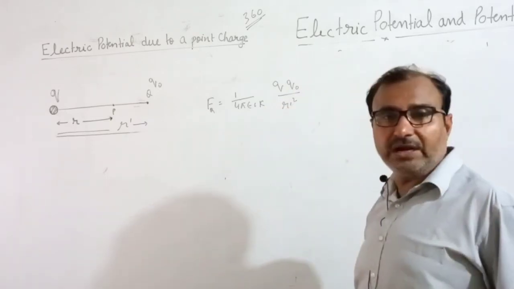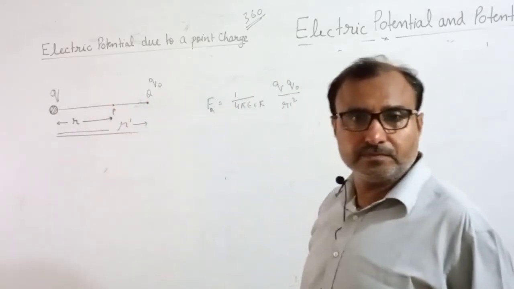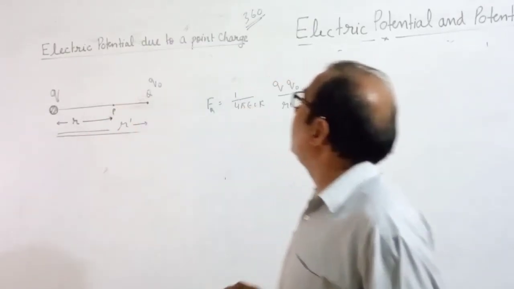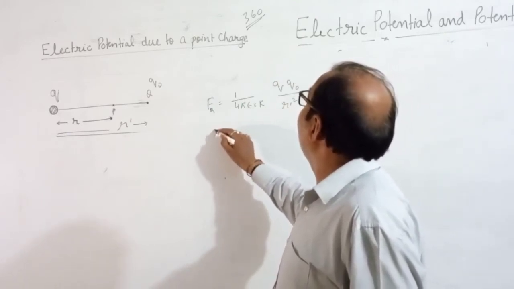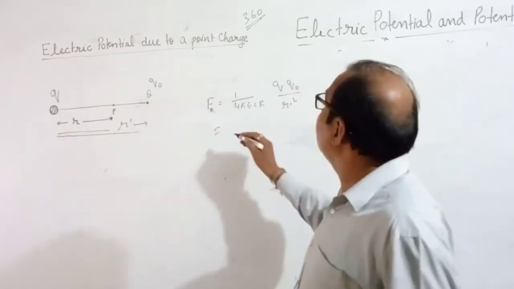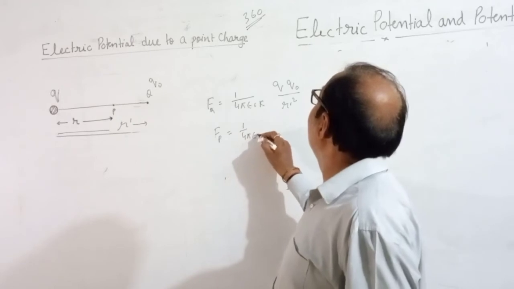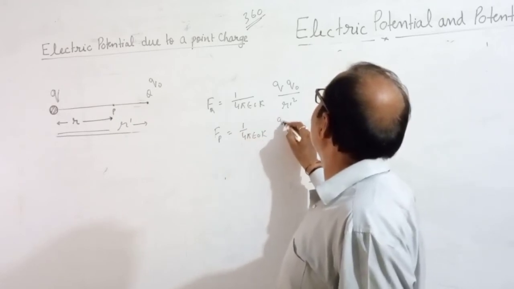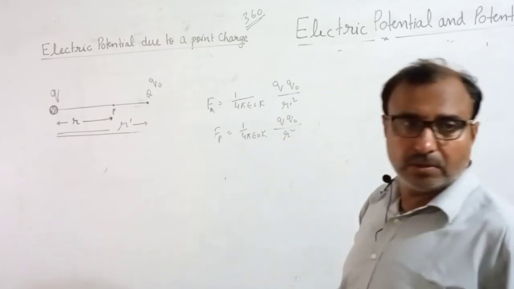This is the force acting on that charge. Now if you take this charge from Q to P, then the force FP equal to 1 upon 4 pi epsilon naught K Q naught upon R square.